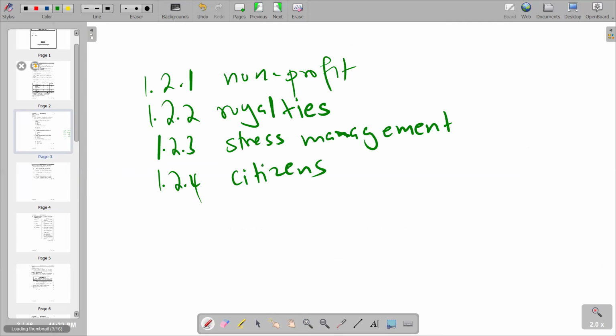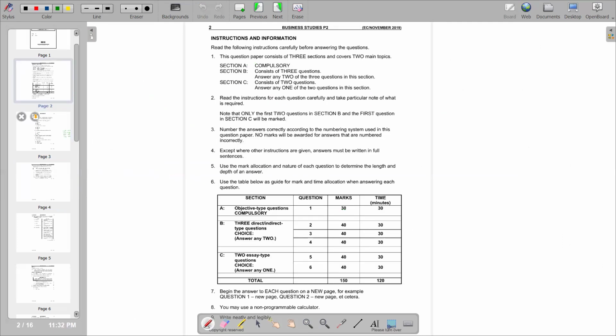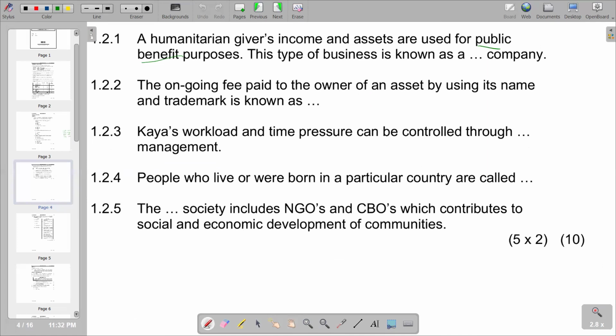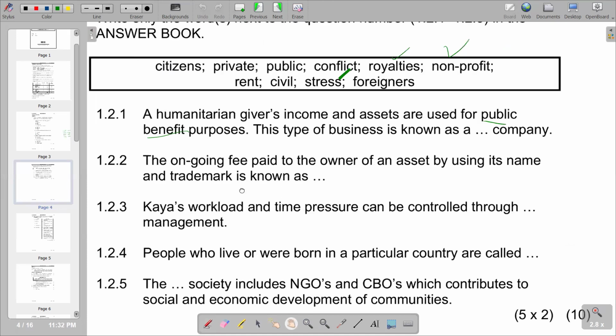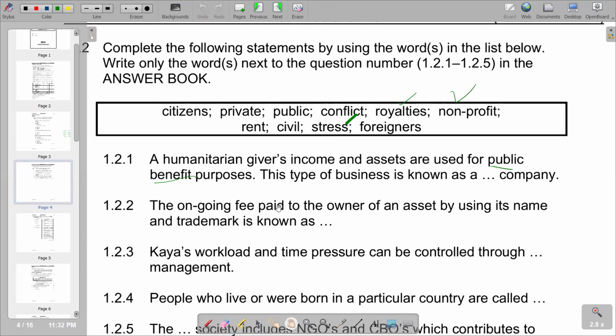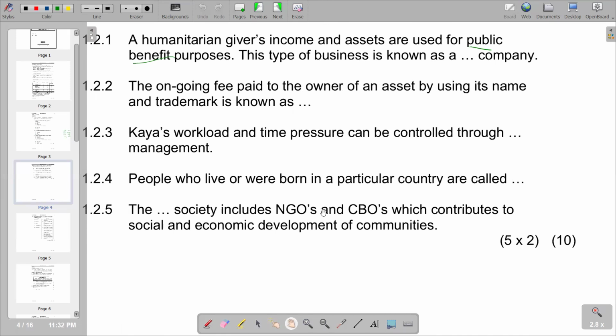Then we move on to the last part of that section, whereby we have a question, which is 1.2.5, which says the civil society contributes to the development of communities. So we try to go there and see which term we can pick, but we've got civil here. The civil society includes NGOs and CBOs, which contribute to social and economic development of communities.